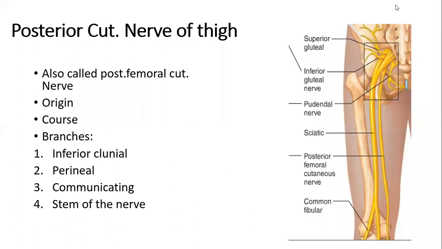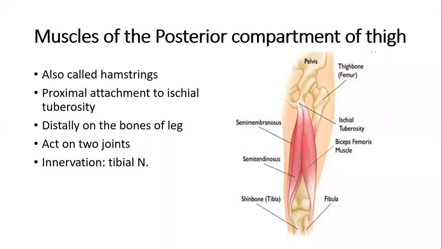Then we have the nerve itself. It is distributed to the middle of the back of thigh, skin over the popliteal fossa, and upper middle strip of the skin over the back of leg. So I hope the branches of the posterior cutaneous nerve of thigh are clear to you. So this was all about the posterior cutaneous nerve of thigh. Now let's move on to the fascia.